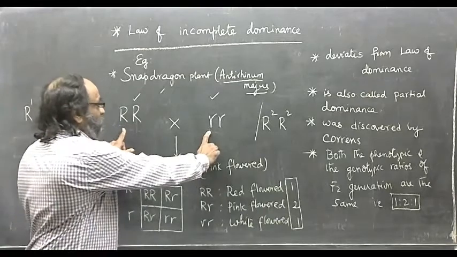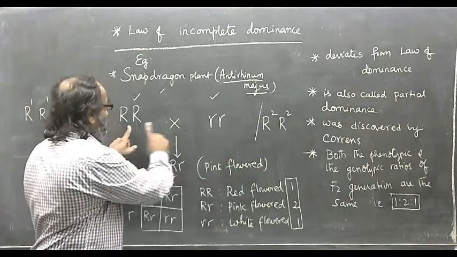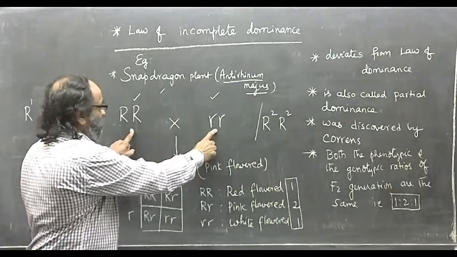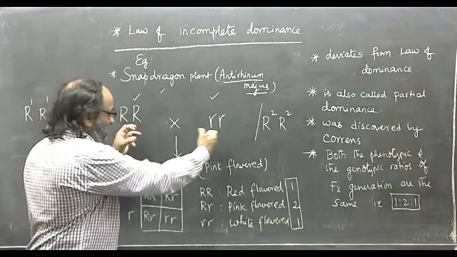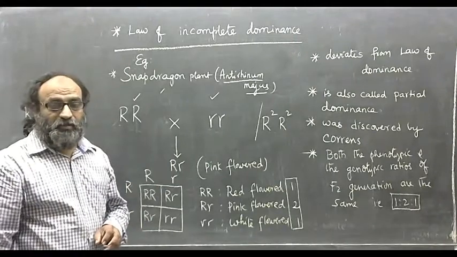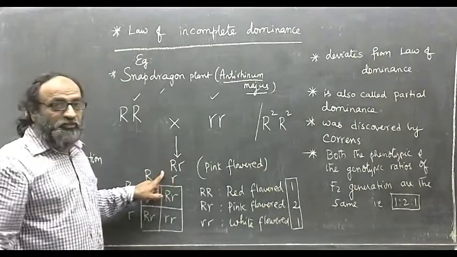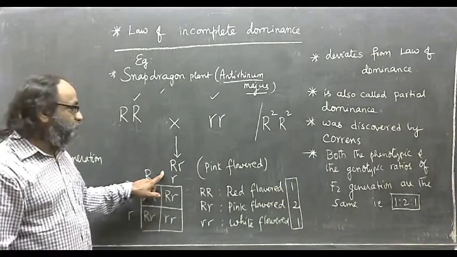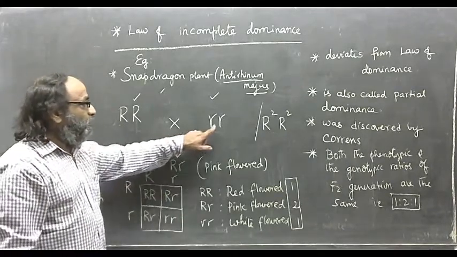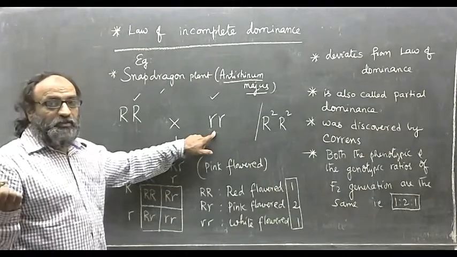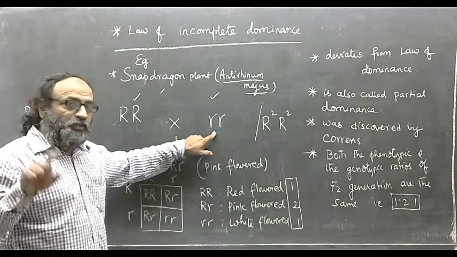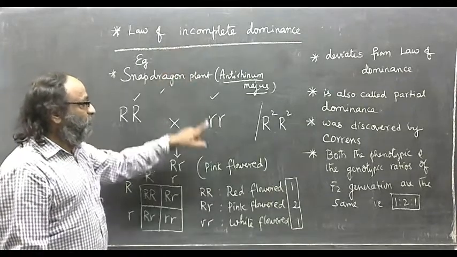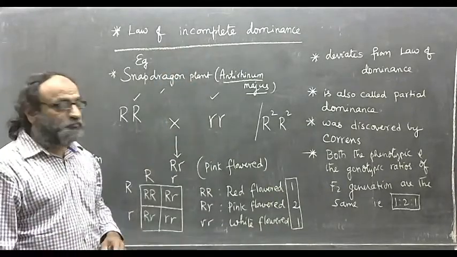When contrasting traits are brought together in a class, one trait is not completely dominant over the other, or it is incompletely dominant over the other. Therefore, it is called law of incomplete dominance.